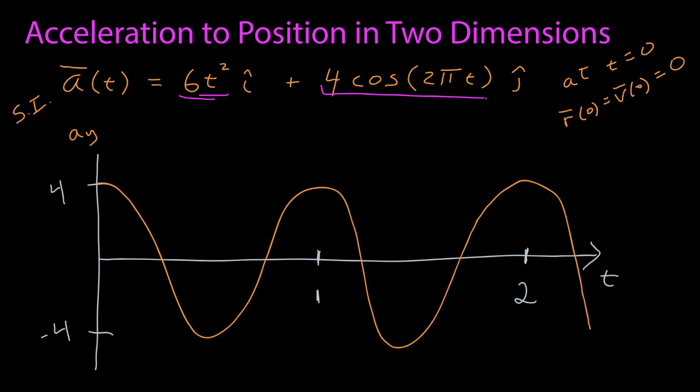If it's not clear what exactly is going on, I have a graph of the y component as a function of time. Cosine itself oscillates between -1 and 1, so 4 cosine oscillates between 4 and -4. The argument of cosine is 2 pi t, and since the cosine undergoes a full oscillation every 2 pi, this function goes through a whole oscillation every second. At t is equal to 1, this is 2 pi. At t is equal to 2, it's 4 pi, so you get one complete oscillation every second.